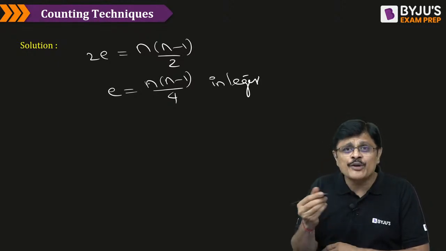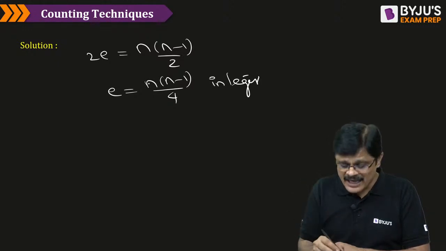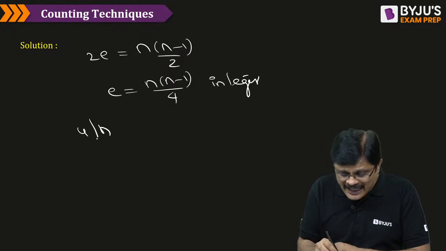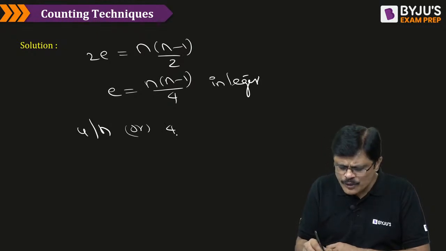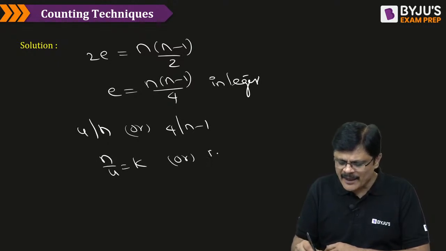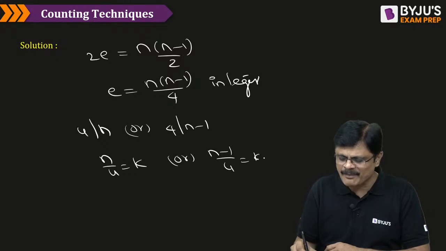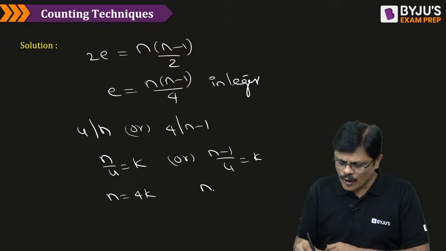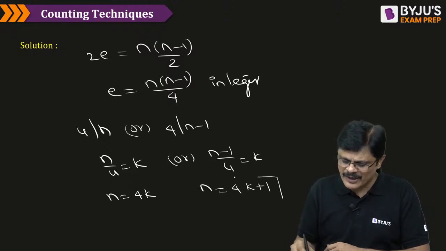So, when n into n minus 1 by 4 is an integer, either 4 should divide n or 4 should divide n minus 1. That means n by 4 must be some integer k, or n minus 1 by 4 must be some integer k. That means n is equal to 4k, or n minus 1 is equal to 4k, that is, n is equal to 4k plus 1, my dear friends.